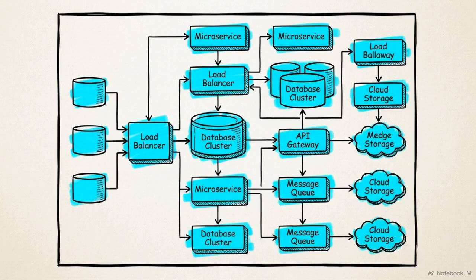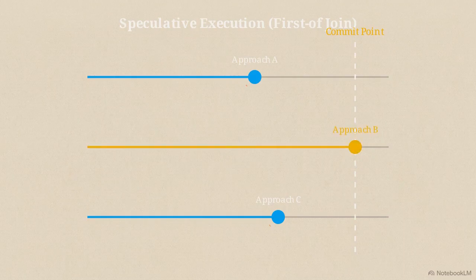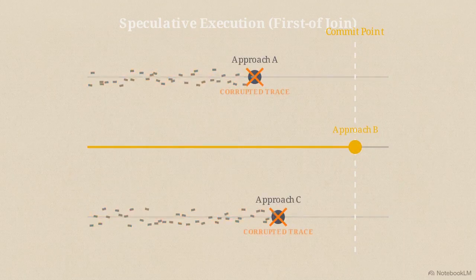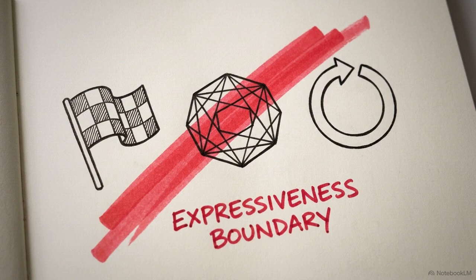Graph Harness provides rigorous control, but that control requires deliberate sacrifices. This architecture is not a universal solution for every possible agent workflow. The system intentionally rejects speculative execution, often called a first-of join, where an agent races multiple approaches and cancels the losers mid-run. Stopping nodes mid-execution creates ambiguity over which commits actually count, corrupting the execution trace. The framework draws a hard expressiveness boundary, excluding competitive parallelism, dynamic topology changes, and recursive subgraph expansion.